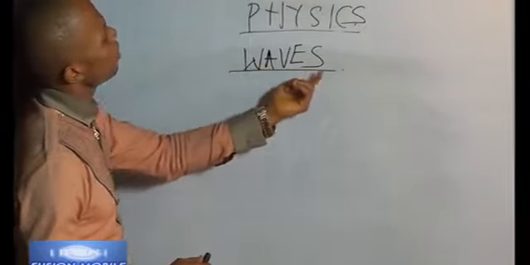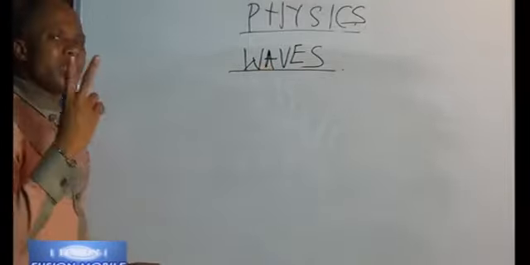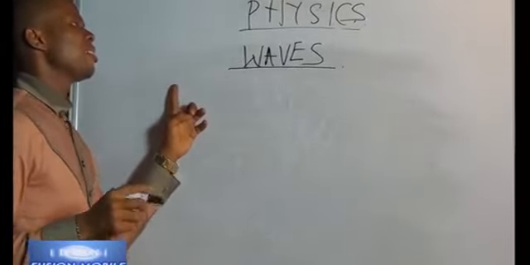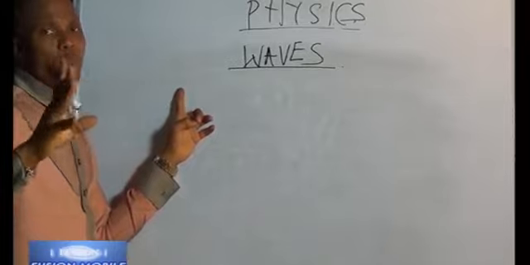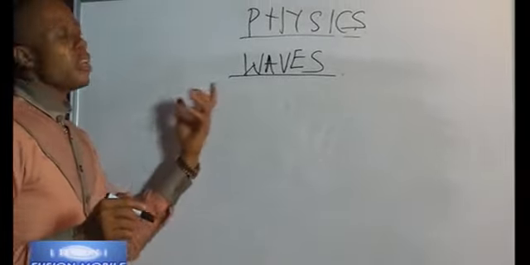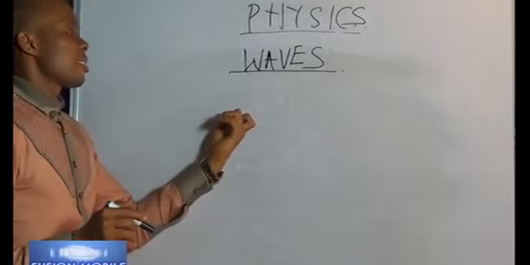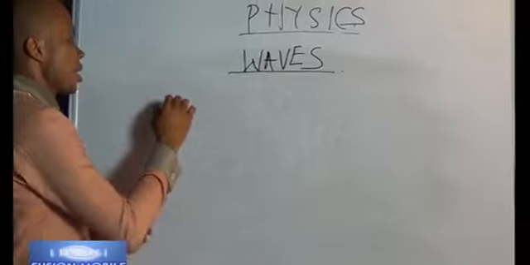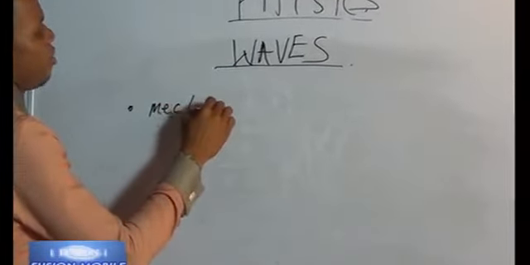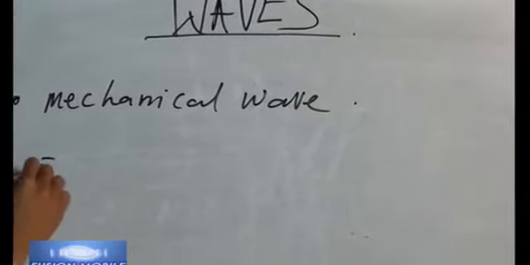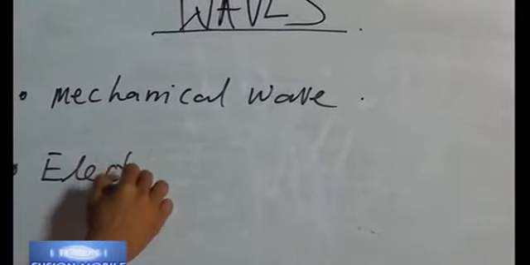So we talk about the types of waves. There are two basic types of waves. Most especially those of you who are writing GCE and WAEC, you are the ones that will take the written part of this. They will always say, state two types of waves. The major thing you have to tell them: one, we have the mechanical wave, and the second one, we have the electromagnetic wave.